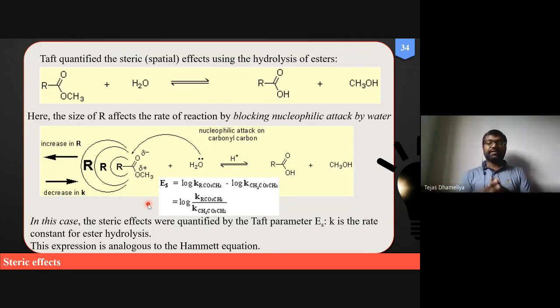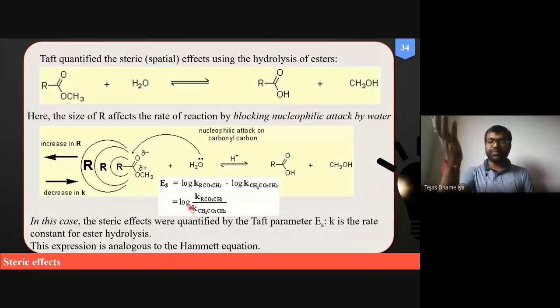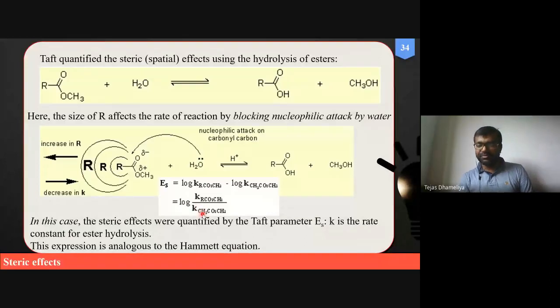So inspired by the work done by Hammett, Taft also tried to give a different constant. He compared the rate of hydrolysis of substituted ester versus the rate of hydrolysis of unsubstituted ester. In the substituted ester, he put the bulky ester in the numerator and the small molecule in the denominator.